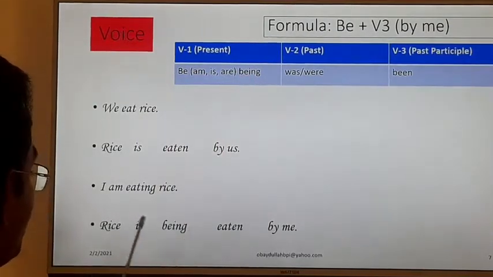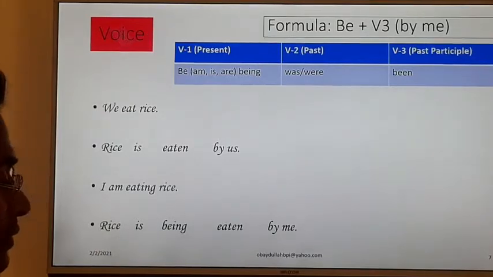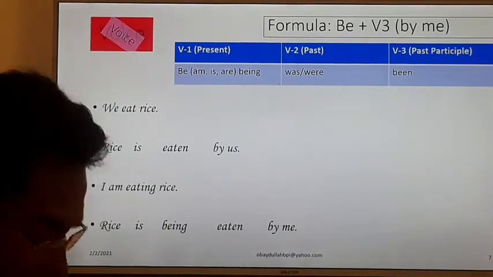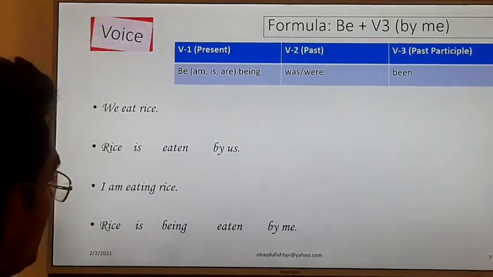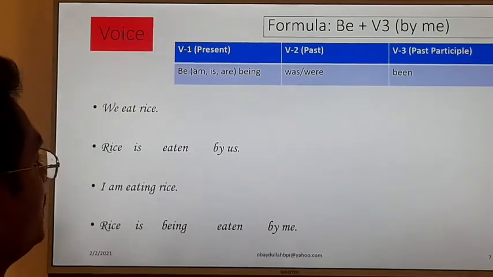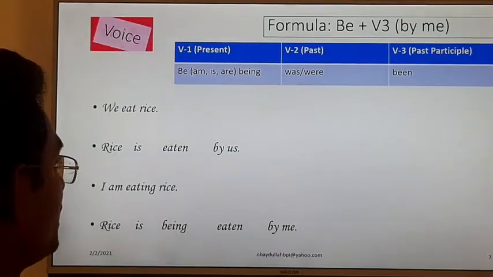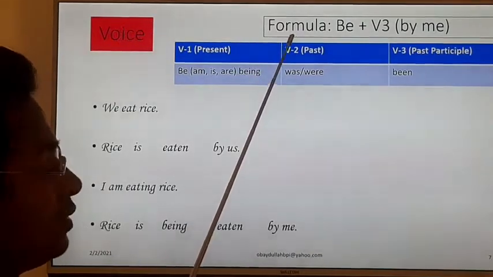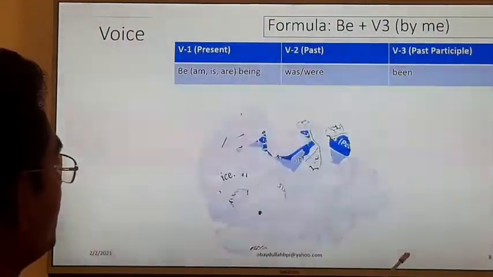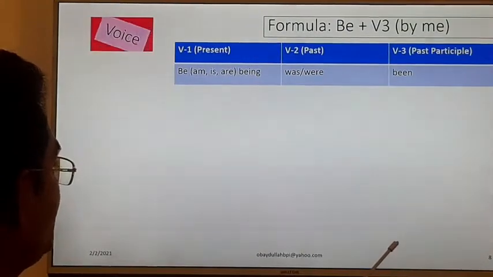It will be being. Rice is being eaten by me. Okay, dear learners, so these are the basic idea of passive form. Always, all the time, you have to follow the formula. Now we are going to the next slide.